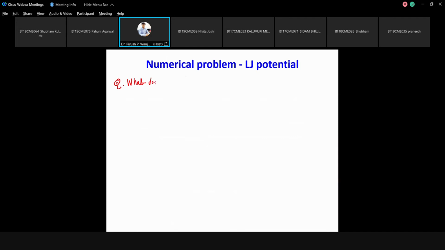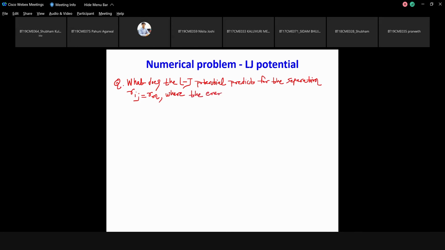So, what does the Lennard-Jones potential predict for the separation Rij equal to Rm, where the energy is at its minimum value?